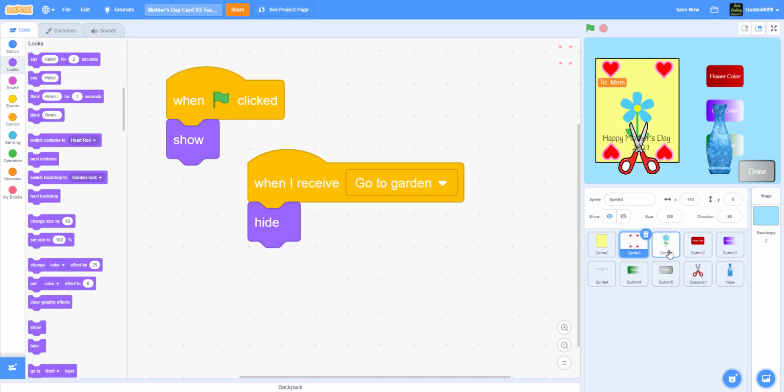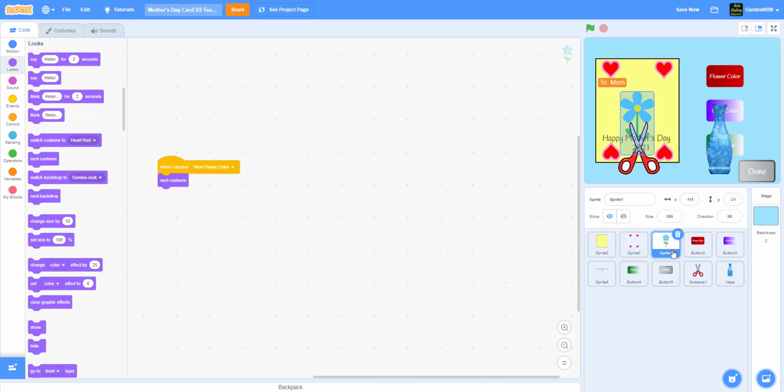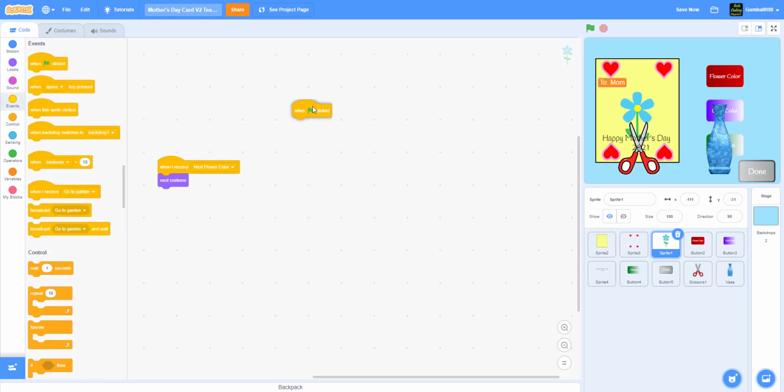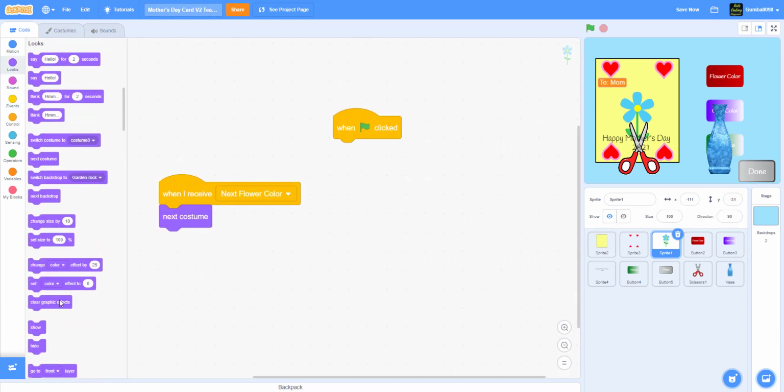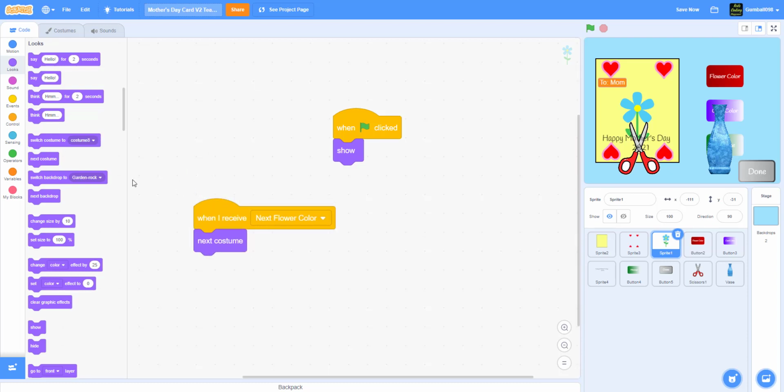And now we're gonna work on the flower. This flower, yes, the flower. And then we're gonna do when the green flag is clicked, it will show. So we have the flower, and when I receive go to garden, it will hide.